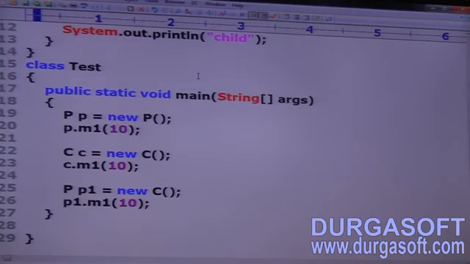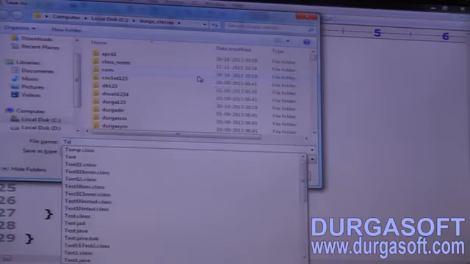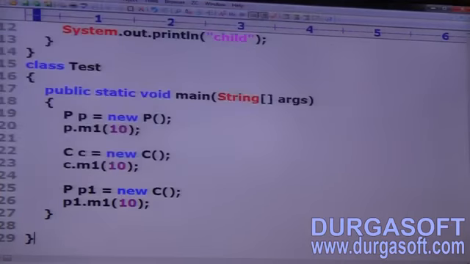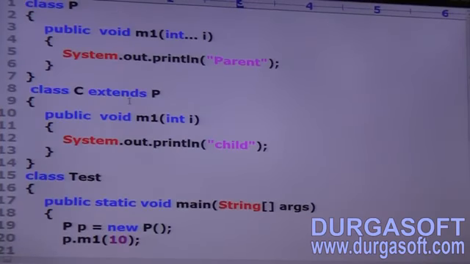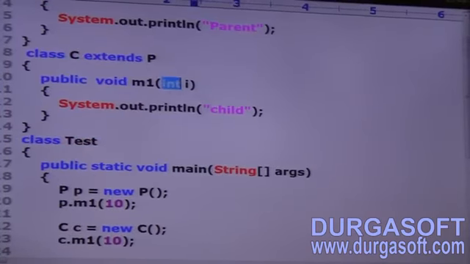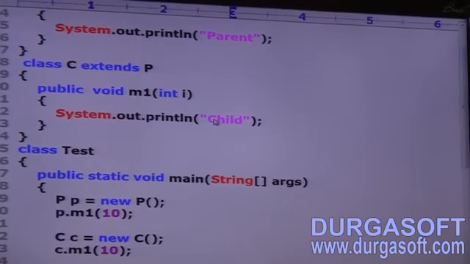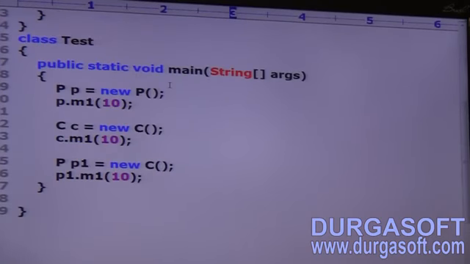So class Test, let me save this code as Test.java. Okay, here see this one. If you observe, class P, public void m1 of int... is nothing but the parent method. Class C extends P, public void m1 of int i, a normal method, the child method, right? Are you getting it?